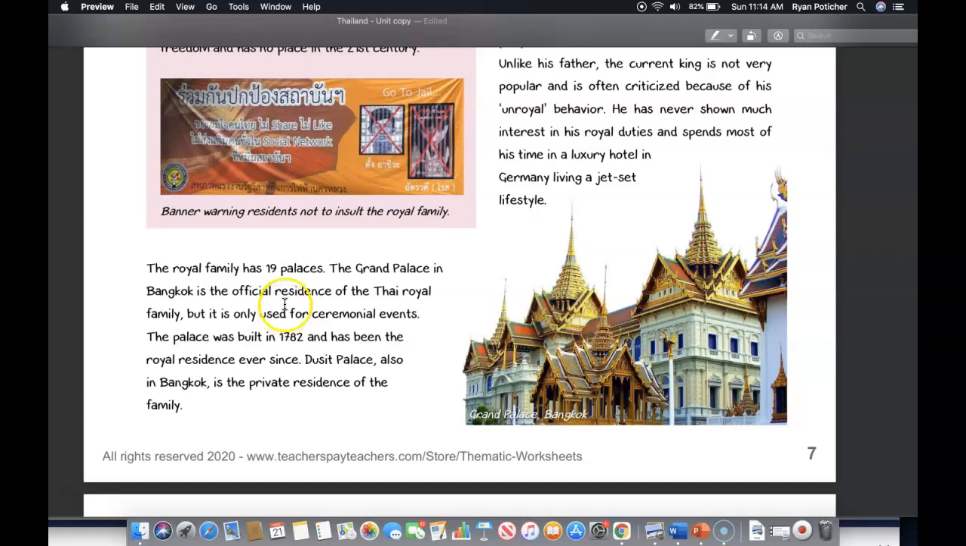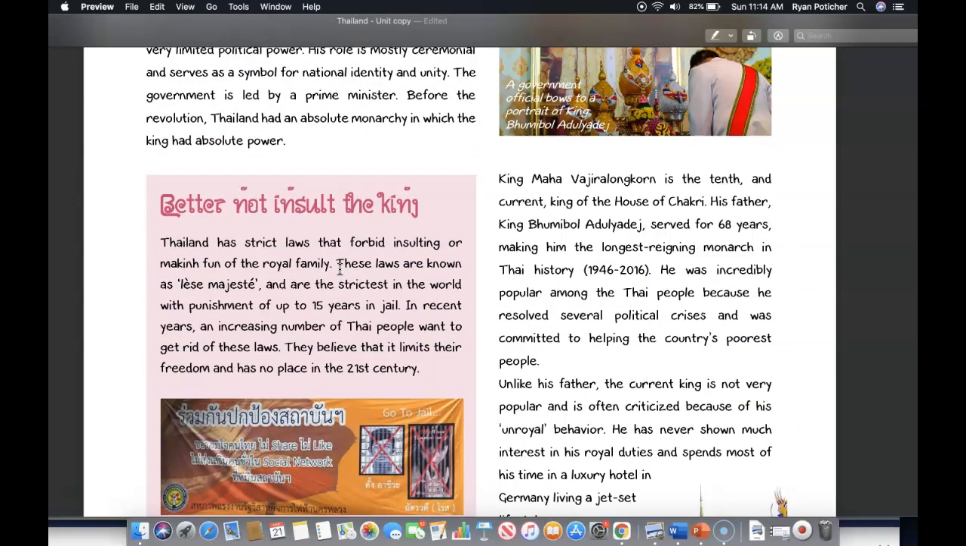The royal family has 19 palaces. The Grand Palace in Bangkok is the official residence of the Thai royal family, but is only used for ceremonial events. The palace was built in 1782 and has been the royal residence ever since. Dusit Palace, also in Bangkok, is the private residence of the family.